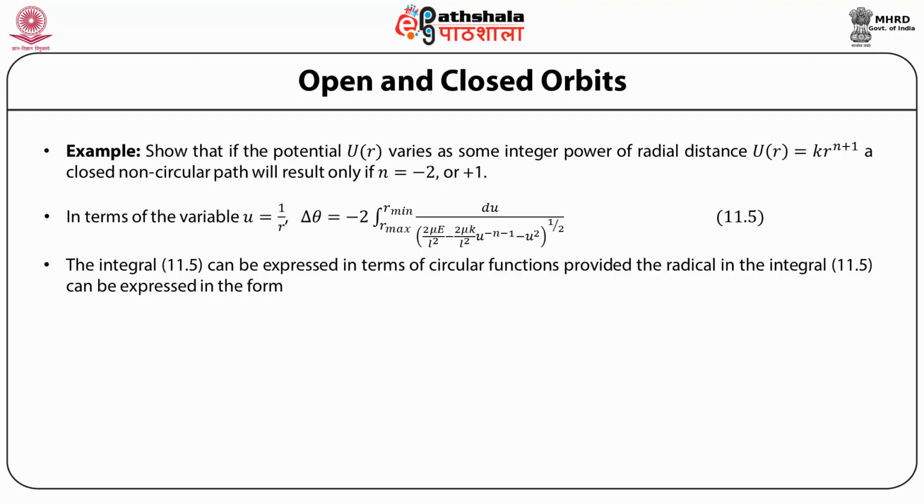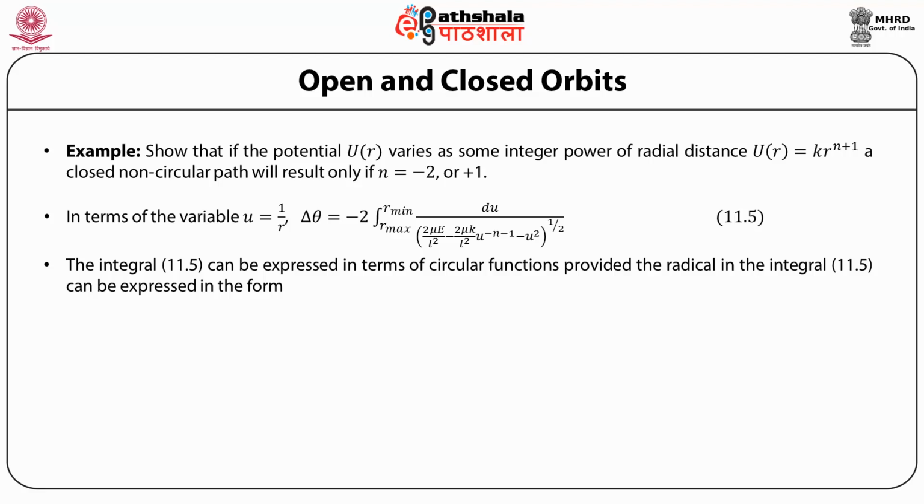This can be done for the values of minus n minus 1 equal to 0, 1 or 2. Look, the first term is a constant in the radical, and the third term is of the type a u square.